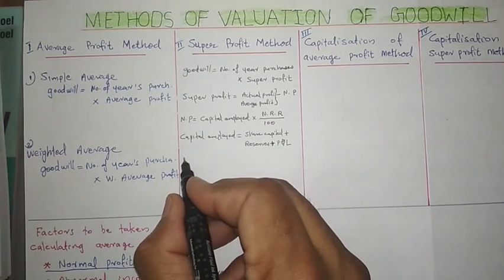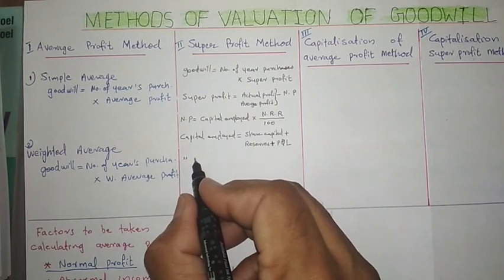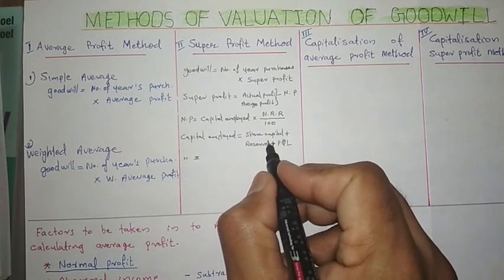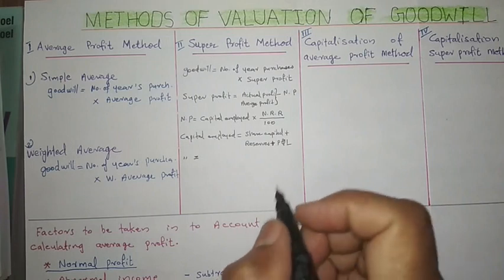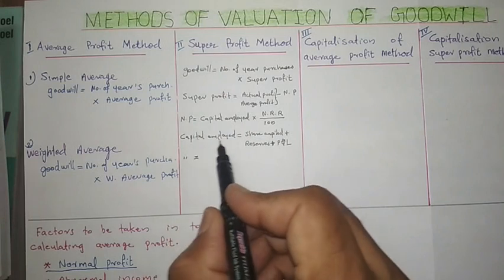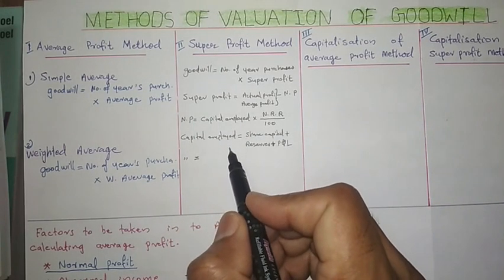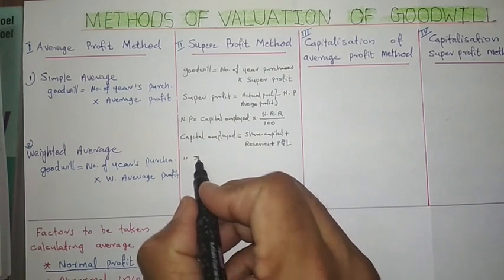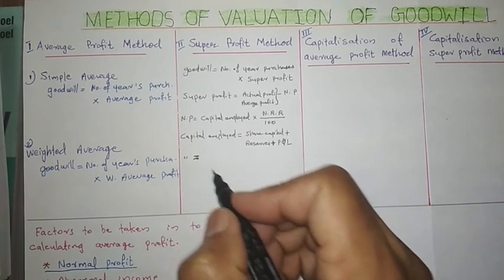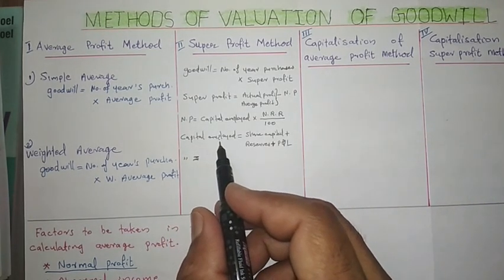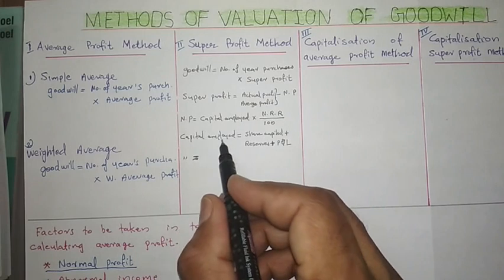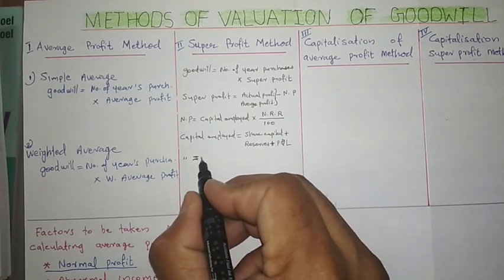Some other formulas are also there to find out the capital employed. This formula is for the partnership business. Whenever we go to companies, if we are calculating super profit for a company, we use another formula for capital employed, which we can study later in the ratio analysis chapter, our last chapter. Another formula for finding the capital employed is total assets.